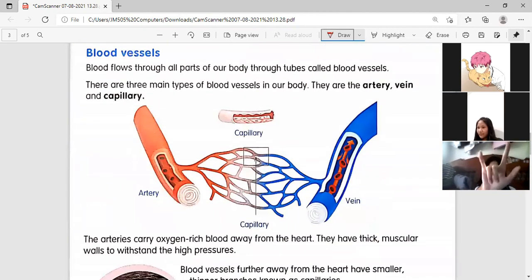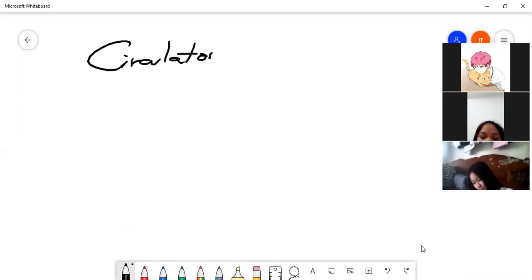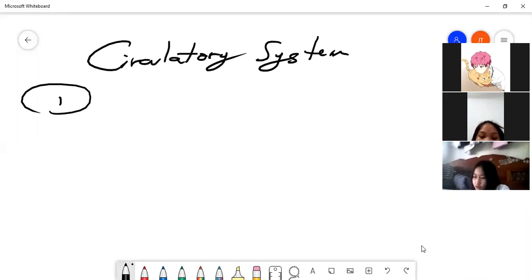Let's talk about blood vessels. We already talked about the blood, now the blood vessels. I will put it here on the whiteboard. Circulatory system, composed of, number one, the blood.